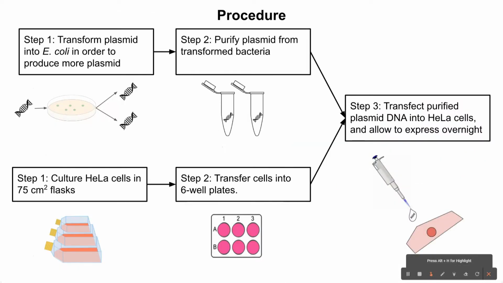The first step of my procedure was to transform plasmid DNA into competent DH5 alpha E. coli. DH5 alphas are excellent at producing more plasmid, so that I could take the little amount of plasmid that I used to transform and produce enough to transfect into human cells. Simultaneously to this transformation, I cultured HeLa cells in a 75 centimeter squared flask so that they would be confluent in roughly 2 days. Once the cells became fully confluent, I split them into 4 6-well plates so that after they grew overnight, they could then be transfected with the purified plasmid DNA and left to express for about a day.